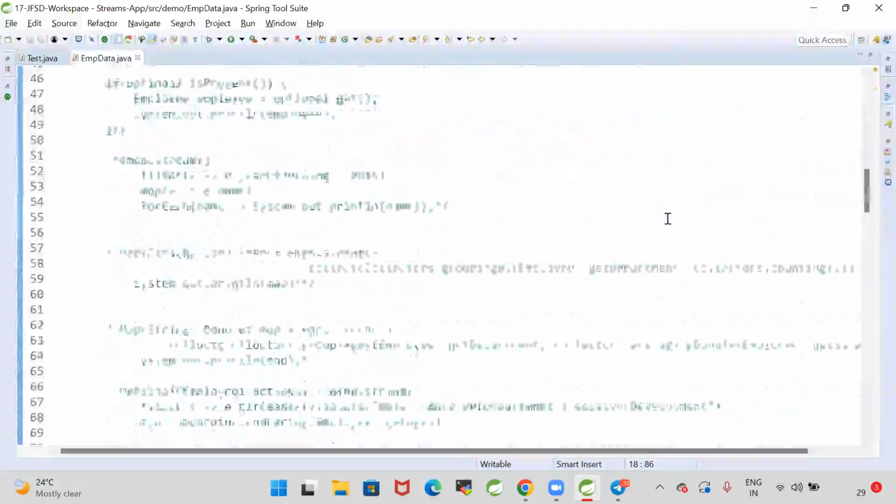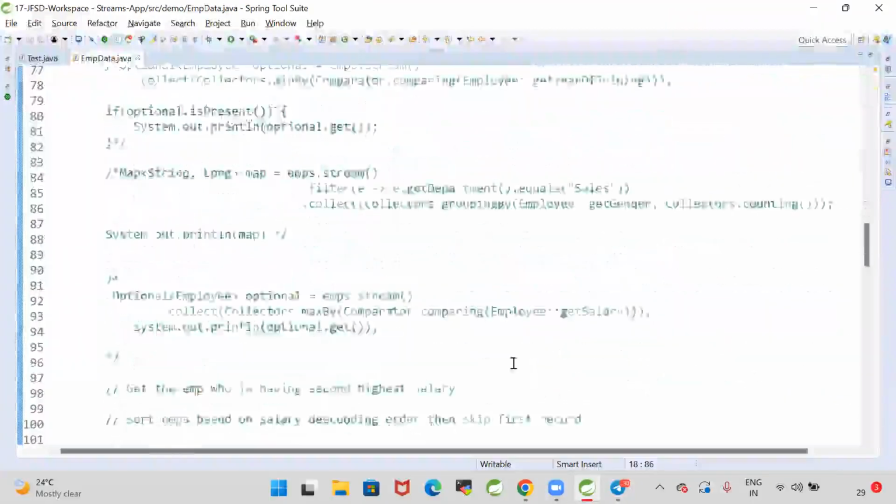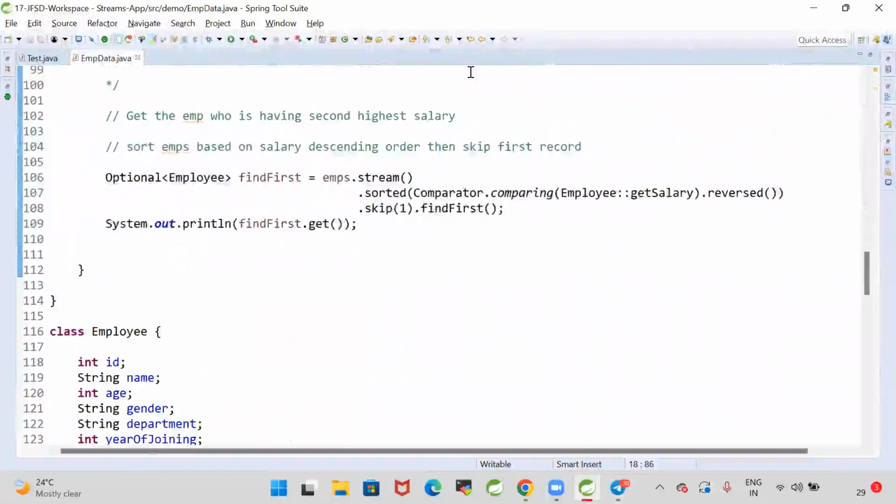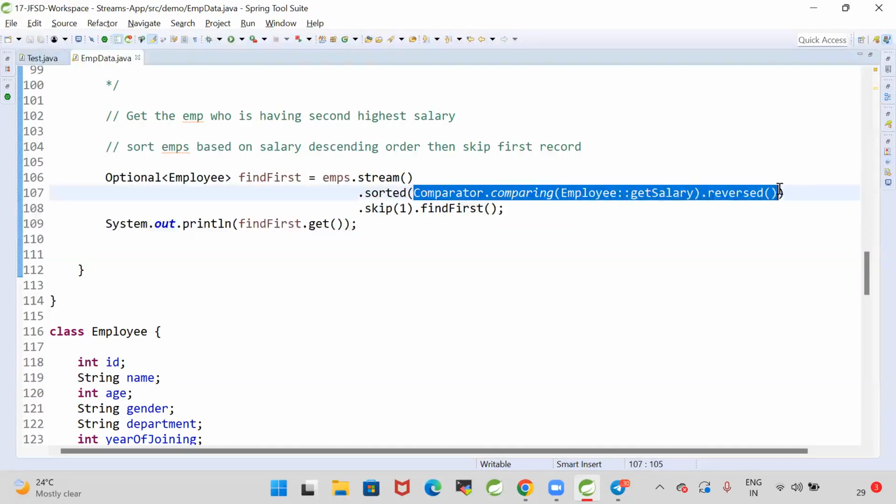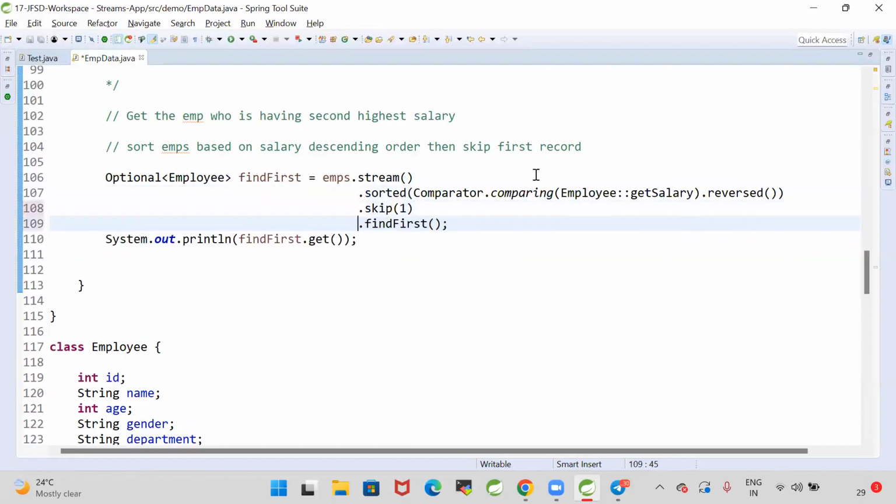Are we able to get the data based on second highest salary? I'm doing stream on the list of data, stream.sorted, sorting the data based on salary in reversed order. Then I'm skipping one record using the skip method, then calling findFirst. This is one way of doing that.